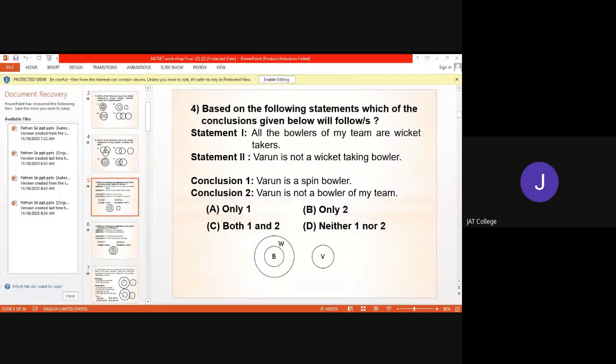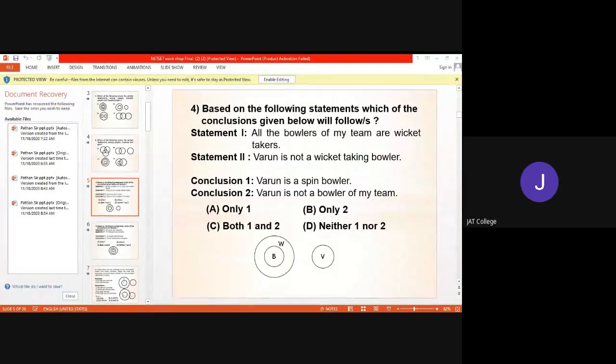Now look here. The Venn diagram in front of you represents that all the bowlers are wicket taking bowlers. Nothing is said about spin bowlers in the statements. So the first conclusion, Varun is a spin bowler, is not followed, because nothing is given about spin bowlers in the statement. So the first conclusion is wrong.